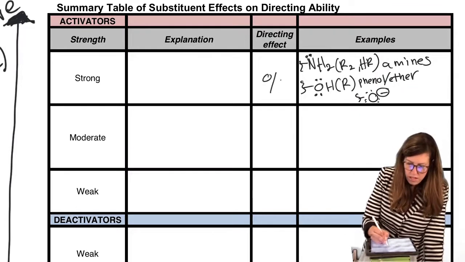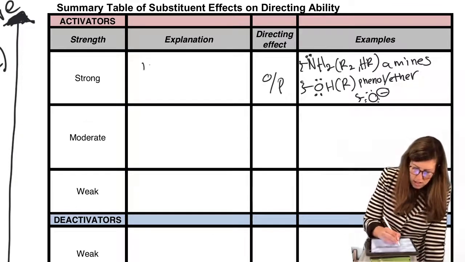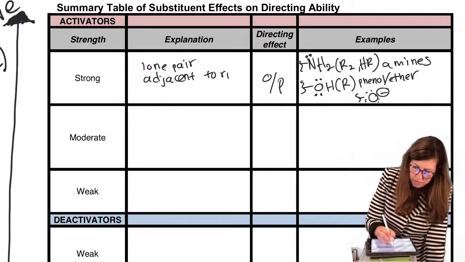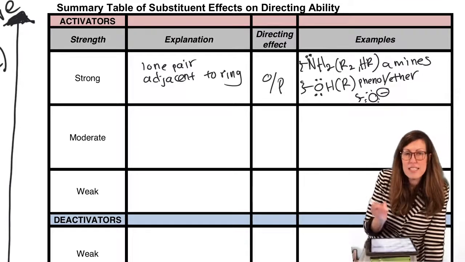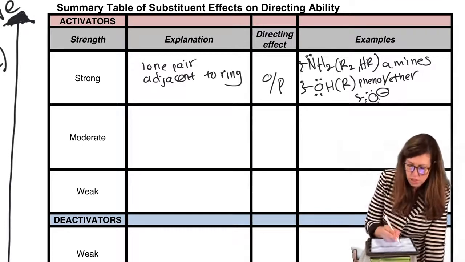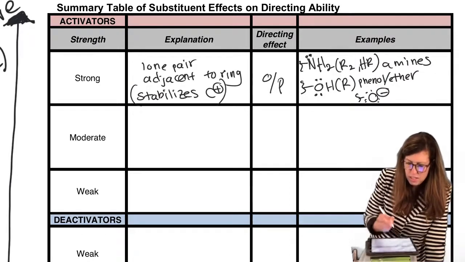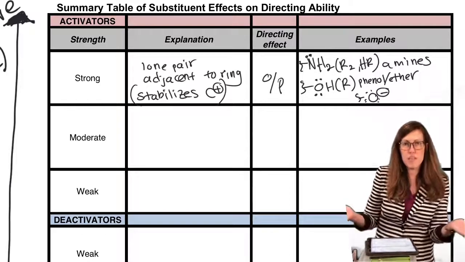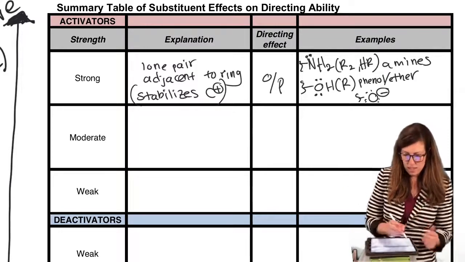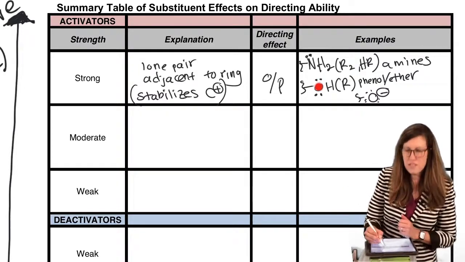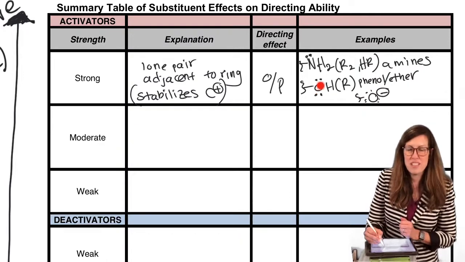Directing effect, ortho-para. Why? The lone pair is adjacent to the ring. We saw that with the resonance, with the anisole version. It stabilizes, it helps that carbocation. That was our question, right? Will it help that carbocation? Yes, that lone pair to the rescue by resonance stabilizes it.